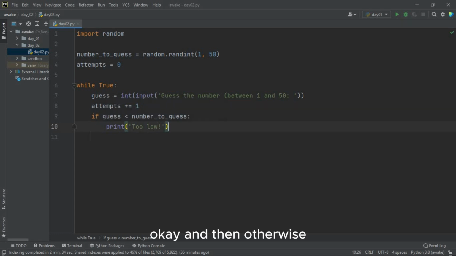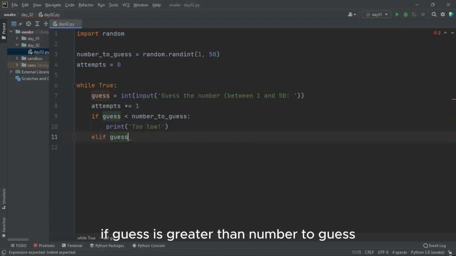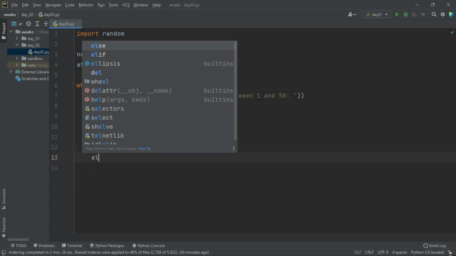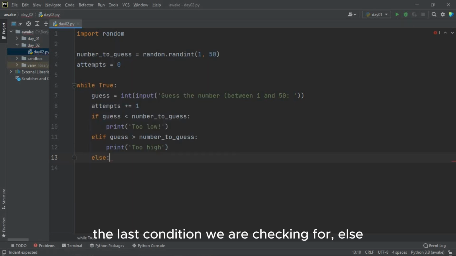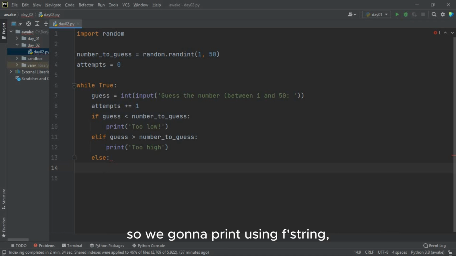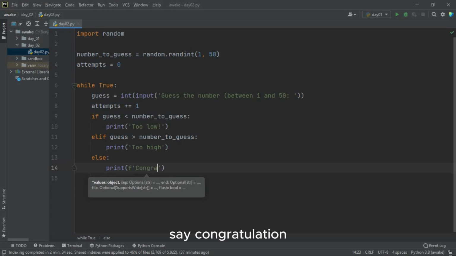Otherwise, if guess is greater than number_to_guess, I'm saying print too high. All right, the last condition we're checking for is else. So if it's not too low and not too high, that means it's actually the number, right? So we can print, using an else, a string saying congratulations.